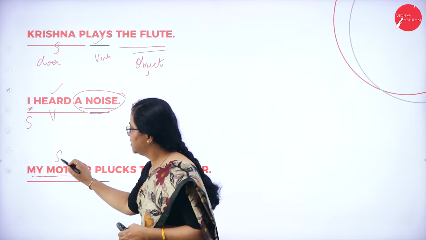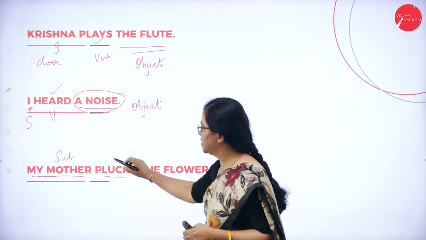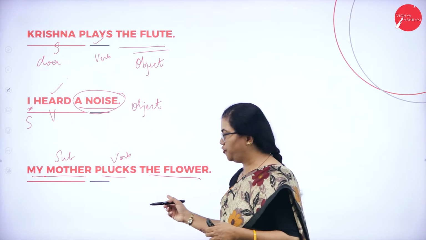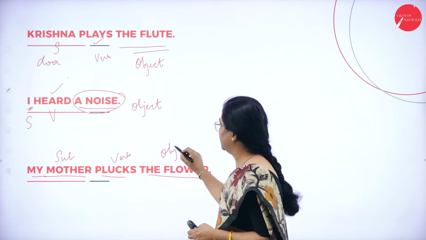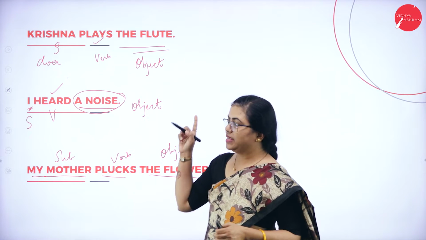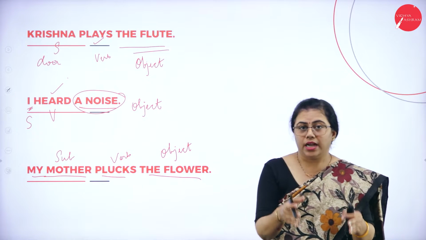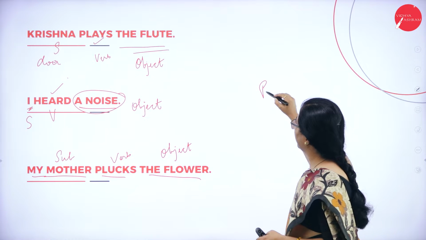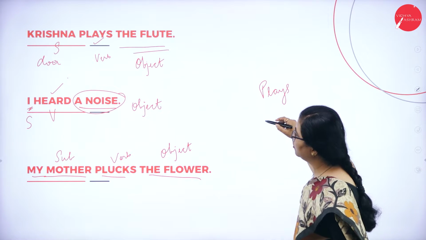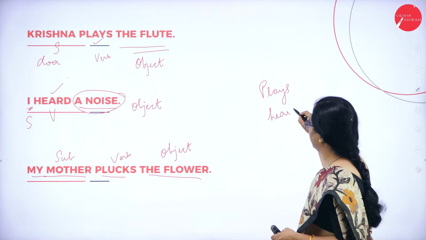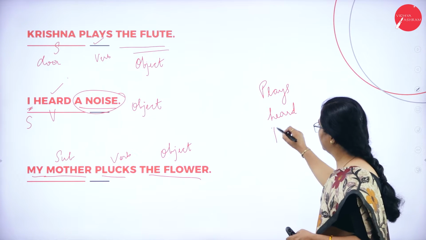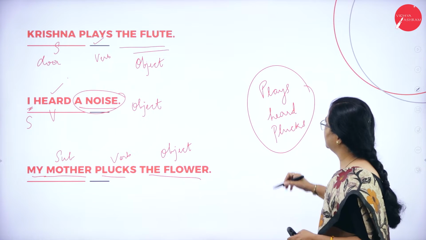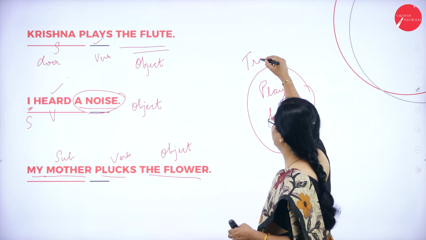Here plucks is the verb, and the flower, again a phrase, is the object of the sentence. Basically in all three sentences there are objects. So the verbs plays, heard and plucks can be considered transitive verbs.